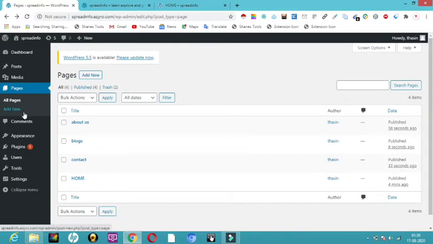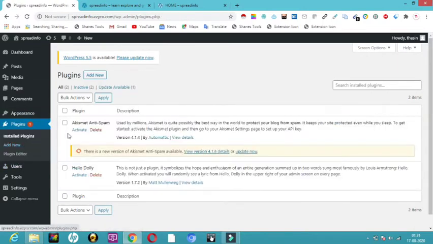Now I'm just going to install a plugin. Already we have plugins, so just leave them as they are. They have given us 2 plugins, don't worry about that. Now I have clicked on plugins, and I'm going to click here on add new. I can press over here, and at the same time I also have add new at the bottom of the plugin. I can use either one.